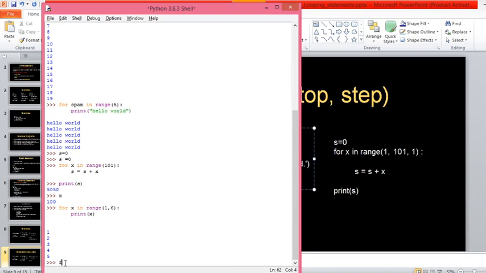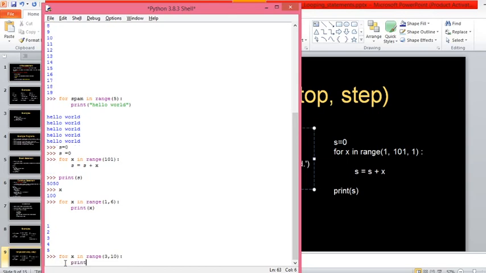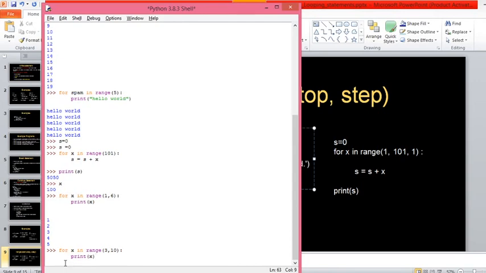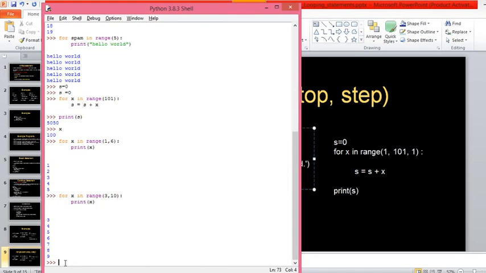Did you get this one now? For x in range of 3 comma 10, then print of x. Now what will be the output? 3, 4, 5, 6, 7, 8, 9. At 10 it will stop. The second argument value is the stopping value, right? So it will go from 3 to 9. Did you get this one?